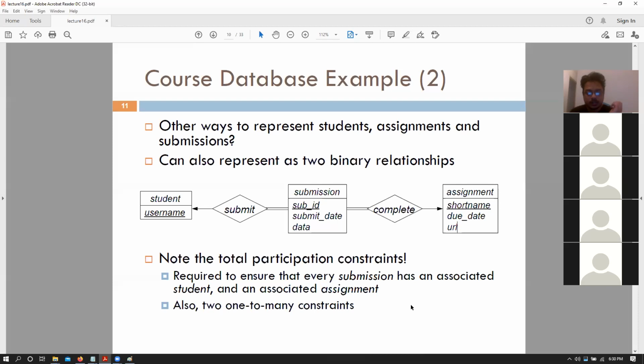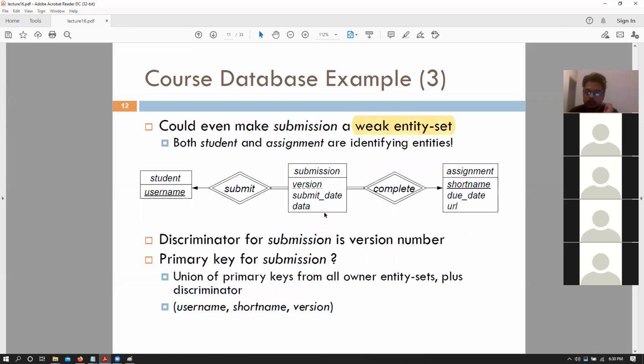Okay, so we also talked, so these were all strong entity sets, right? So every student needs to have a submission, and basically every assignment needs to have a submission as well. But these are all partial relationships. The other thing that we also talked about was weak entity sets, right?